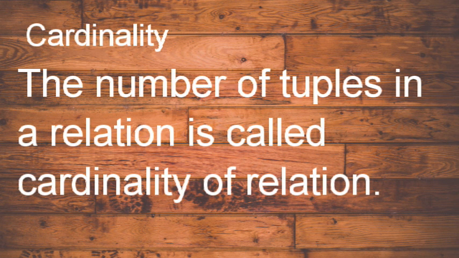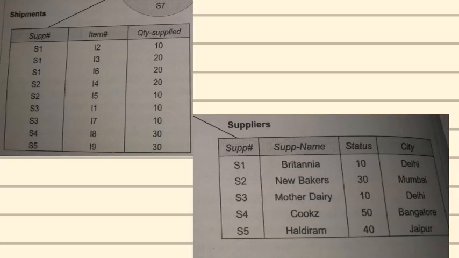Cardinality means the number of rows available in a table. As you can see on the screen, shipments has 9 and suppliers has 5, so that is how we state the cardinality. This can be asked as a question: check the cardinality and the degree of the given relational model.